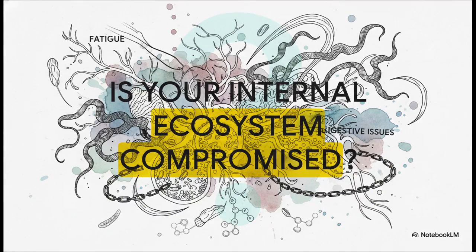So the first step in any analysis is always a simple query. Is your internal ecosystem compromised? I mean, are you experiencing system errors? Things like fatigue, brain fog, digestive issues. These could all just be symptoms of a much deeper compromise. We're going to trace the source of that potential corruption right now.